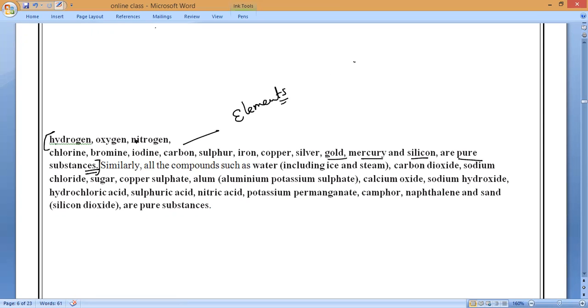What is the carbon formula? Anyone? Carbon formula is C. Understanding? All are same kind of atoms. Same atoms are present. Now, more than one same atoms can combine. For example, if we take hydrogen, hydrogen cannot exist as a single atom. That is why two atoms will be together. That is why we say hydrogen is H2.